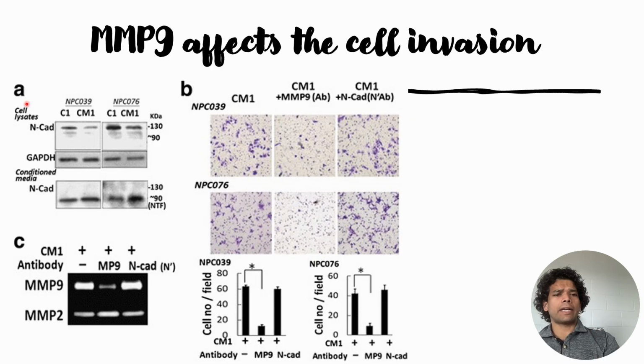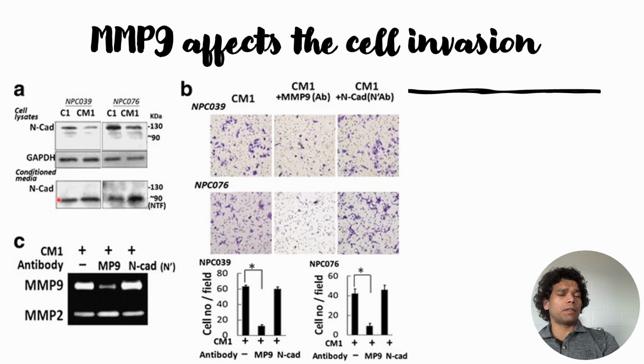In the cell lysate and in the conditioned media, they checked for the presence of the N-terminal fragment. In the case of cell lysate, almost a negligible amount of fragmented N-terminal fragment is present, which is denoted by 90 kilodalton, and most of it is 130 kilodalton.